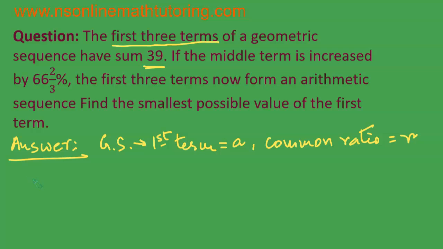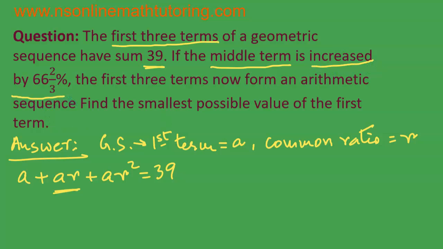Since they are having the summation of the first three terms, what is the first term? It is a. The second term is ar. Third term, it is ar square. This should be equal to 39. Now they are saying if the middle term, which one is the middle term? It is ar, is increased by 66 and 2/3%.